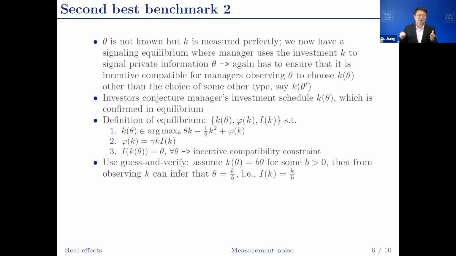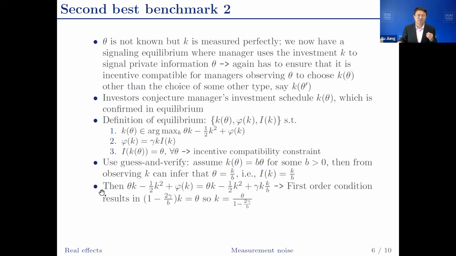You can use guess and verify approach for this, or you can use mechanism design as we briefly mentioned in the previous 2 lessons. Now let's use guess and verify. Let's guess the investment is B theta for some B that is bigger than 0, that will eventually be determined in equilibrium. And in this case, then, if we conjecture that K is B theta, then whenever we observe K, we divide K by B. That's our inference of theta.